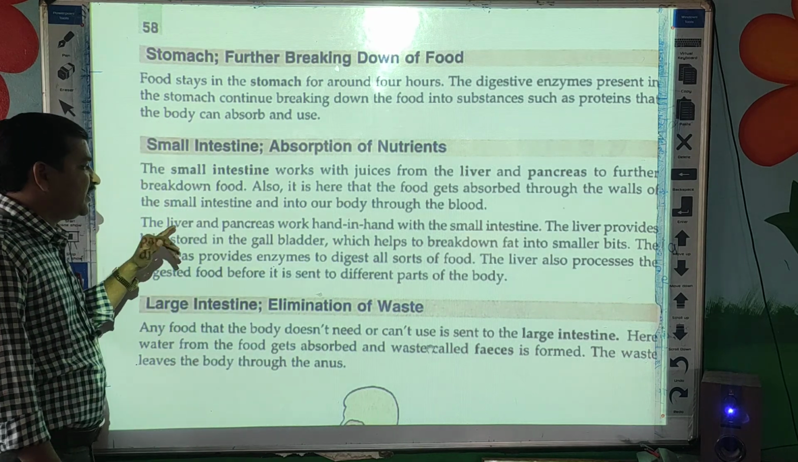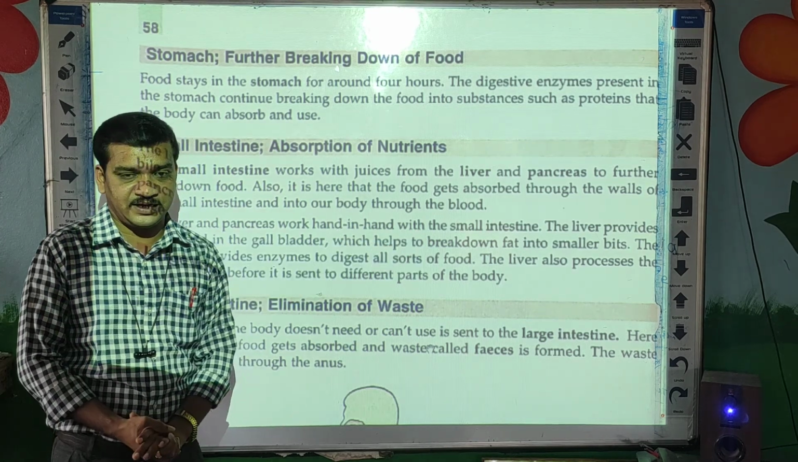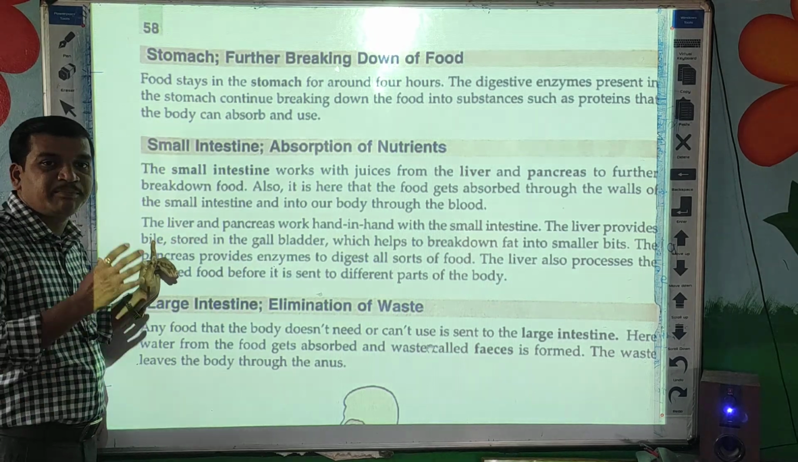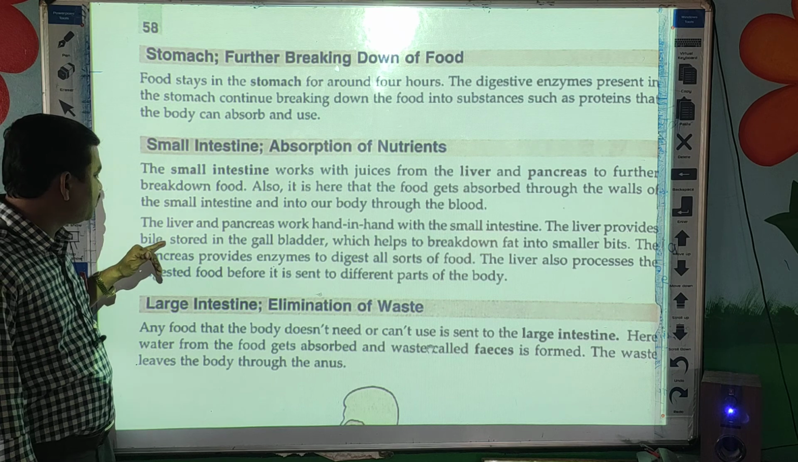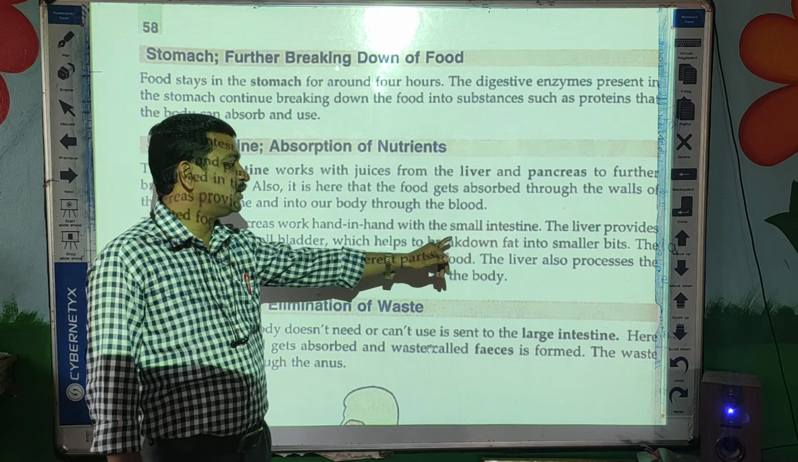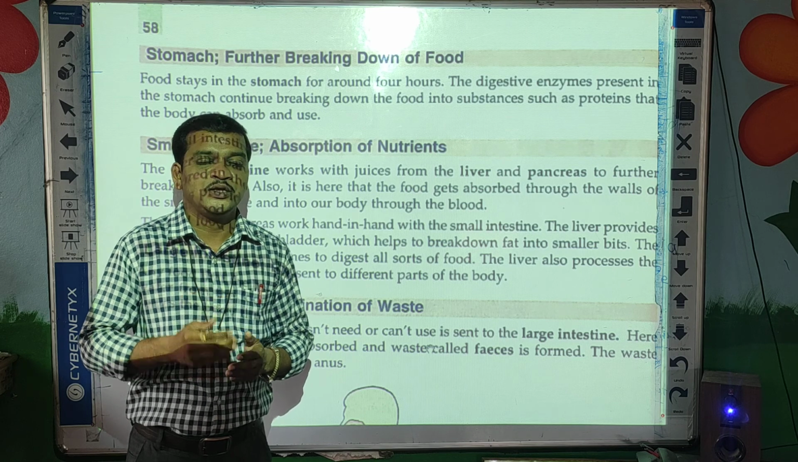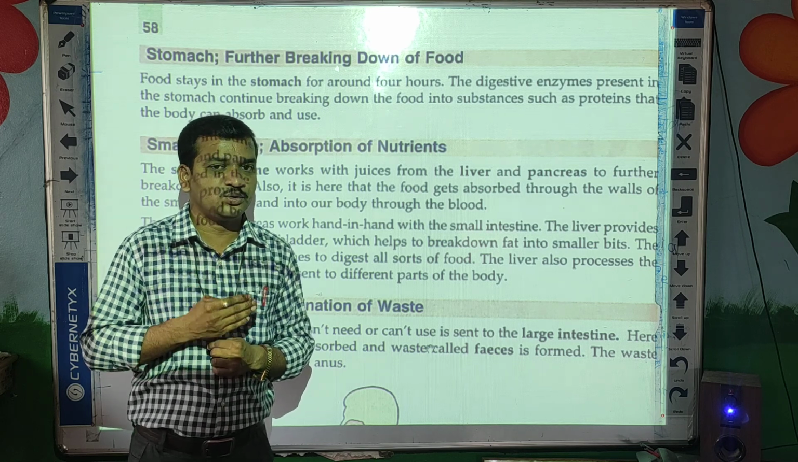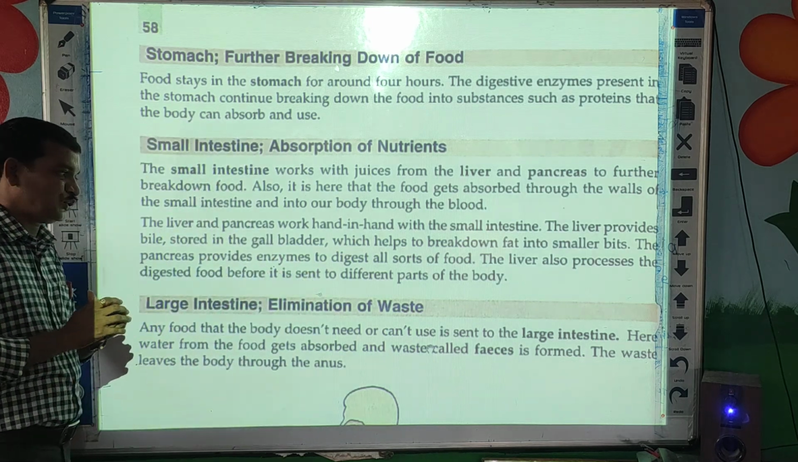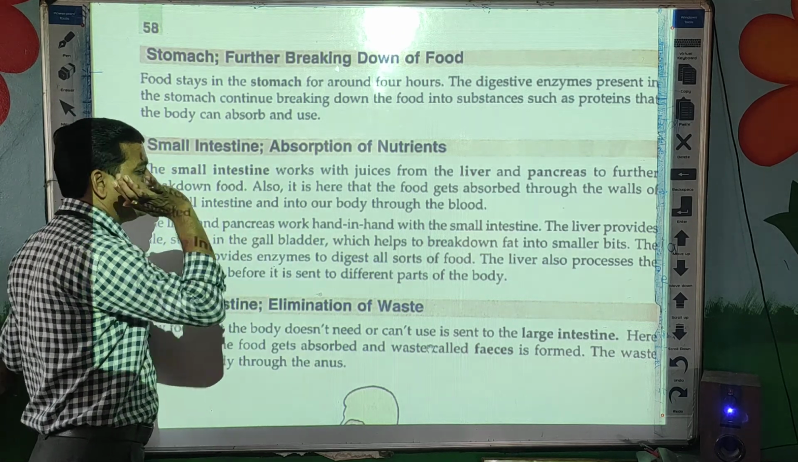Next, the liver and pancreas work hand in hand with the small intestine. So they work together. The liver produces bile, a pigment. Bile is produced by the liver, stored in the gallbladder, and helps to break down fat. Whatever fats are there in our food items, those fats are broken down into smaller pieces with the help of bile juice, which is stored in the gallbladder.